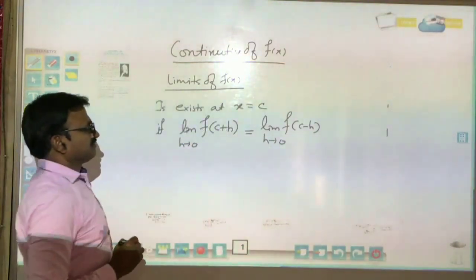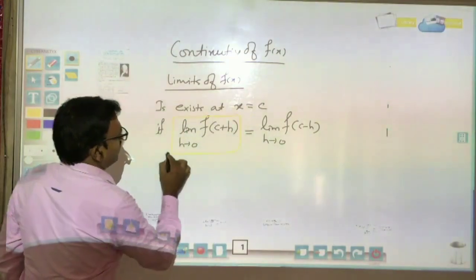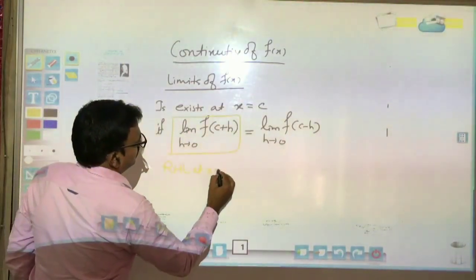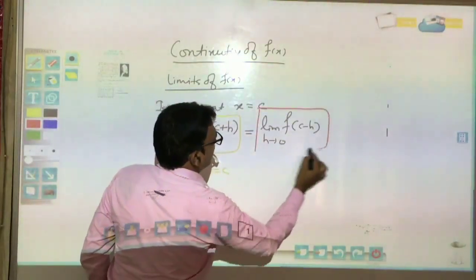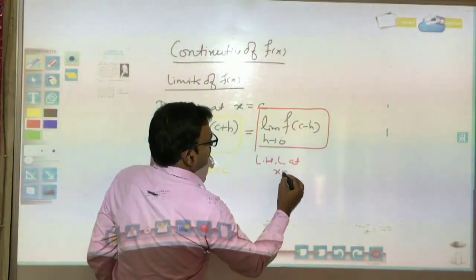We know that this is called the right hand limit at x equal to c, and this is called the left hand limit at x equal to c.